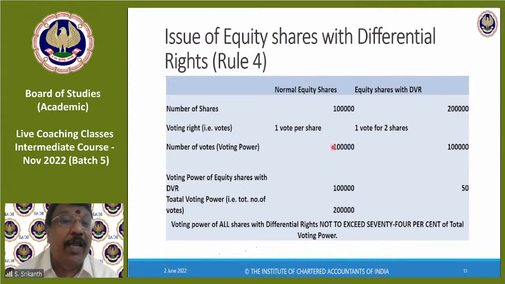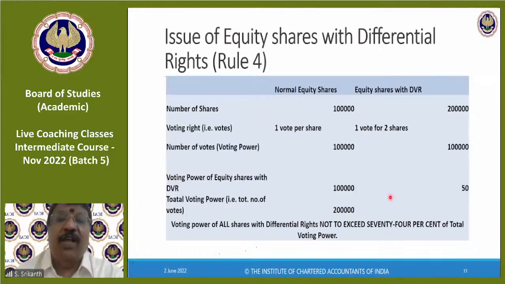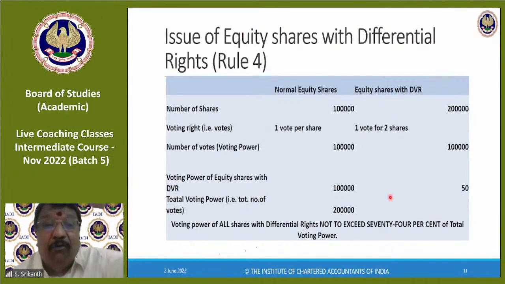What is the total voting power? It is not 3 lakhs. It is 2 lakhs. Why? Because these 2 lakh shares are not equal to 2 lakh votes. They are only equal to 1 lakh votes. Therefore, 1 plus 1, 2 lakhs is the total voting power. What is total voting power? When a meeting of the company is held, if all the shareholders attend and vote, what will be the total number of votes?